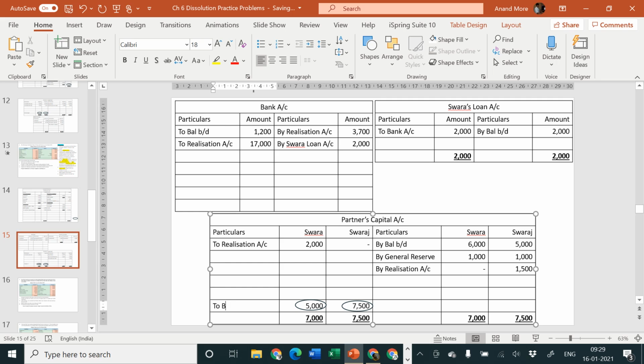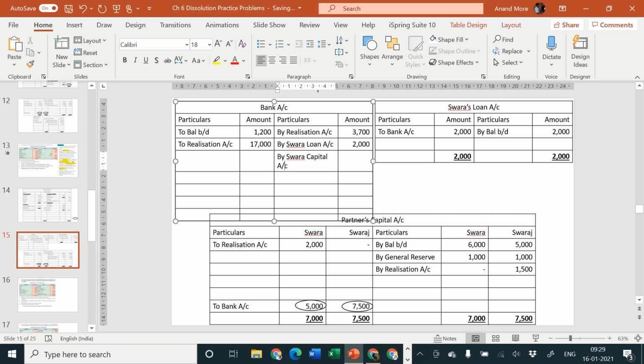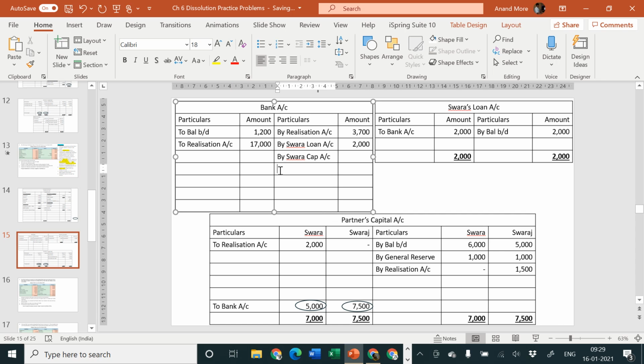It is not balance carried forward, but it is to bank account because now it is not a continuing concern, it's a dissolving concern. For a dissolving concern, balance of capital account is not carried forward, but it is paid off. So by Swara's capital account, by Swaraj capital account. Swara capital account is how much? 5,000. Swaraj capital account is how much? 7,500. Let us take the total.